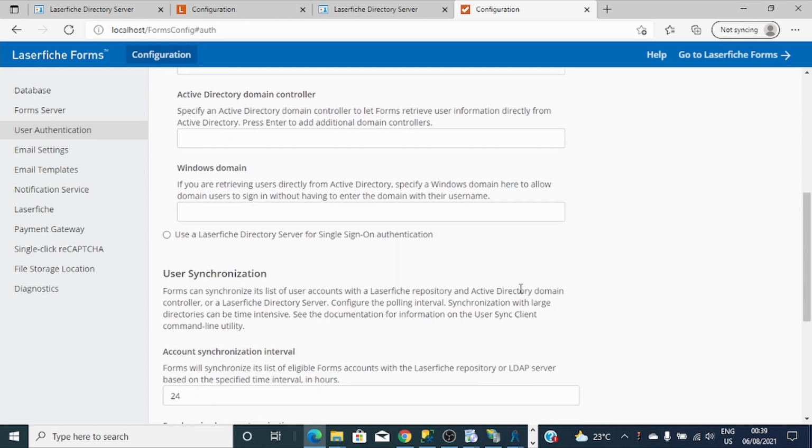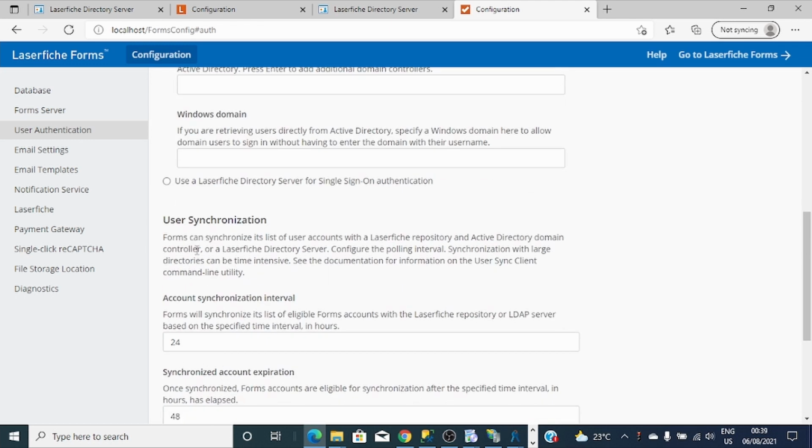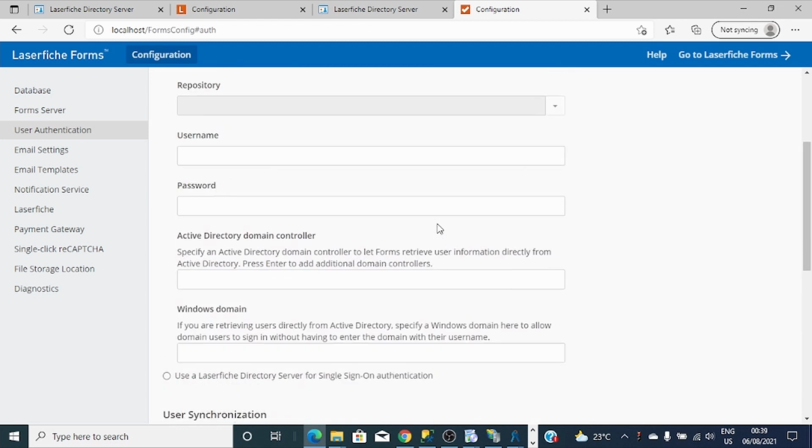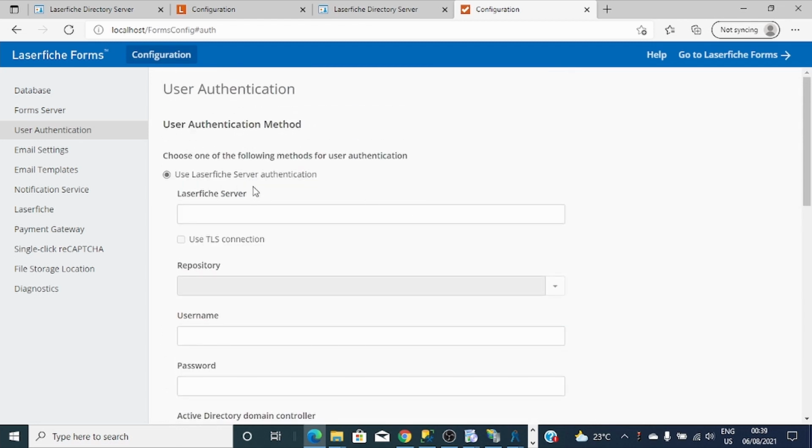And since I have Laserfiche directory server already installed and configured, I'll use Laserfiche directory server. And the good thing, if you use LFDS, it means we have the advantage of using single sign-on authentication. Authentication by Laserfiche server means you have to indicate a repository name, and this was most commonly for Avante.